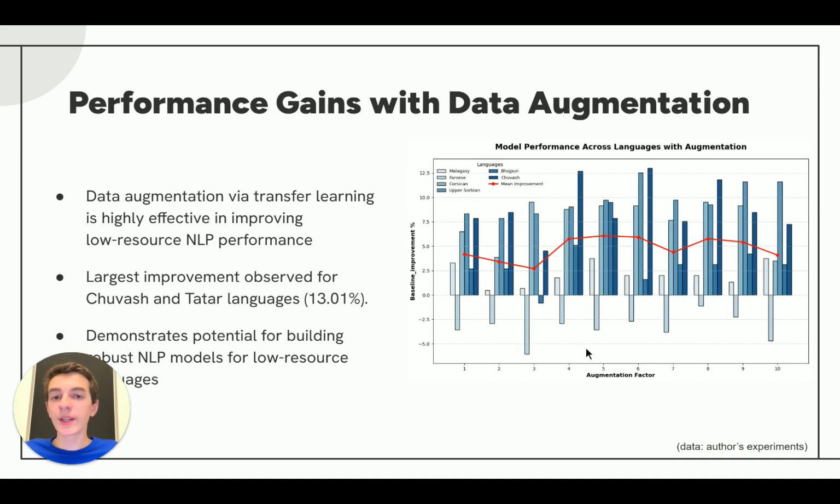So this is promising because it shows that cross-lingual transfer learning does improve performance for low-resource NLP, and the largest improvement was by the Chuvash and Tatar languages, which improved 13% over the baseline, and this demonstrates that these techniques are effective at improving the performance of NLP models for low-resource languages.